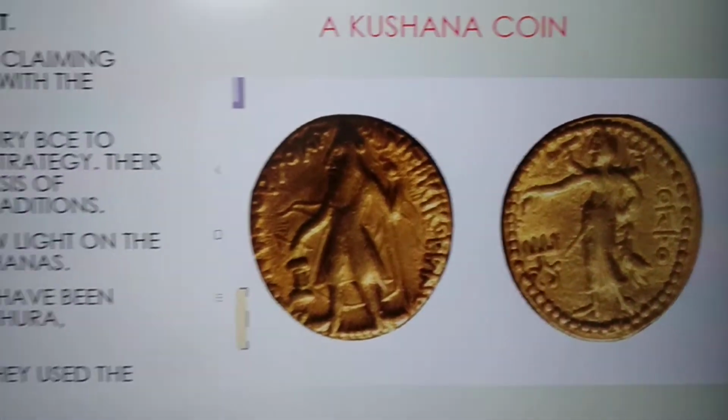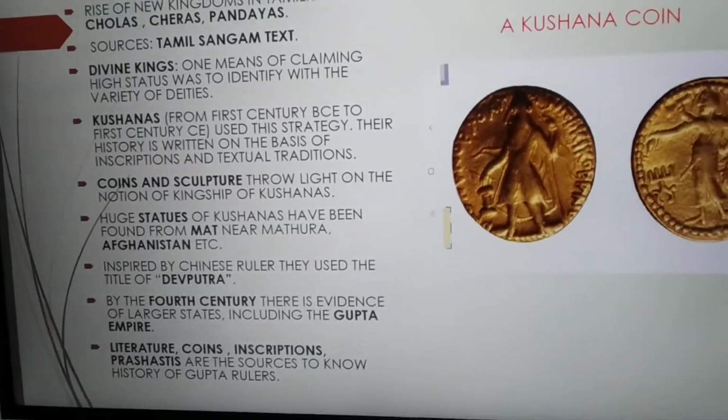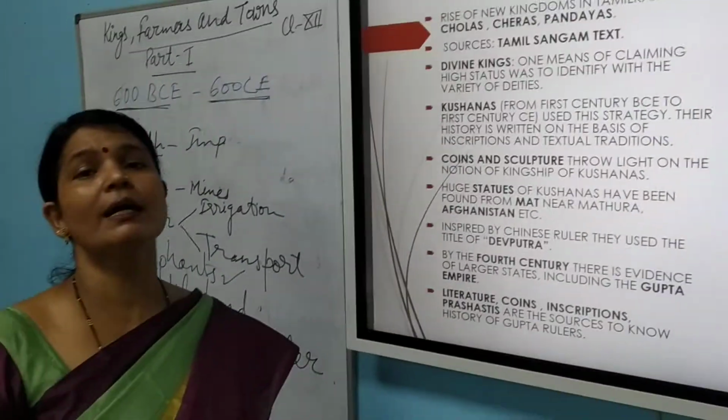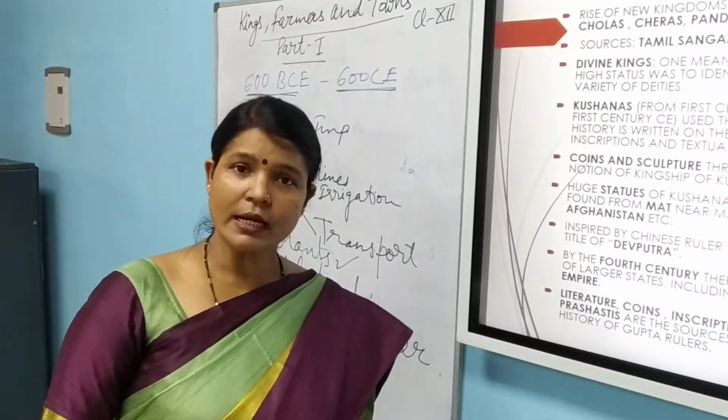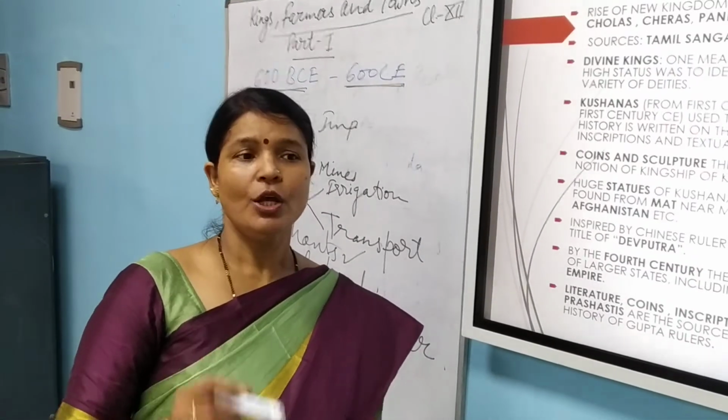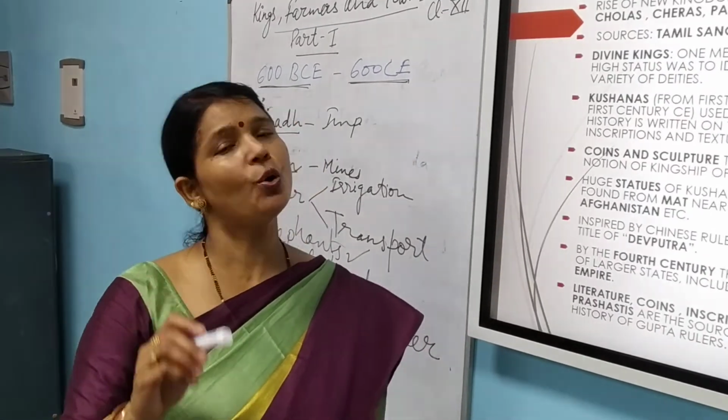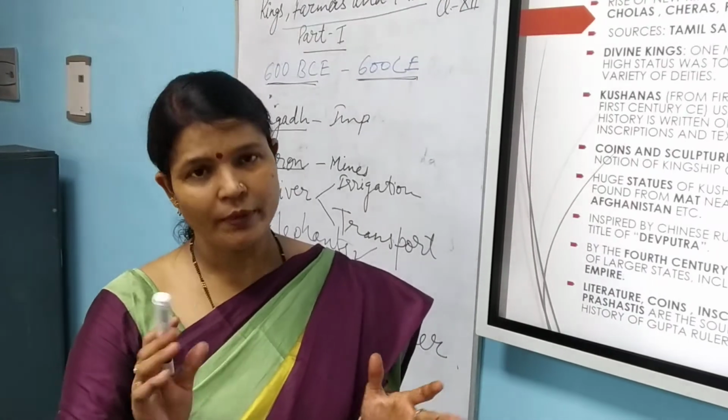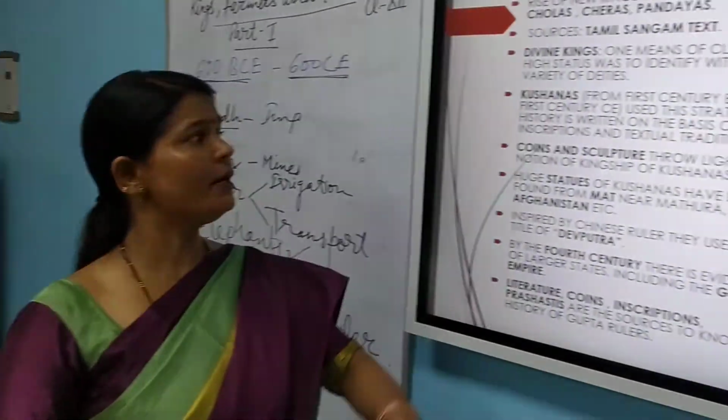And what is the source to know about this area? That is the Tamil Sangam text. Tamil Sangam literature, that is written in Tamil. So Sangam literature is the source to know about the Tamilkam area. And what are the important features now?